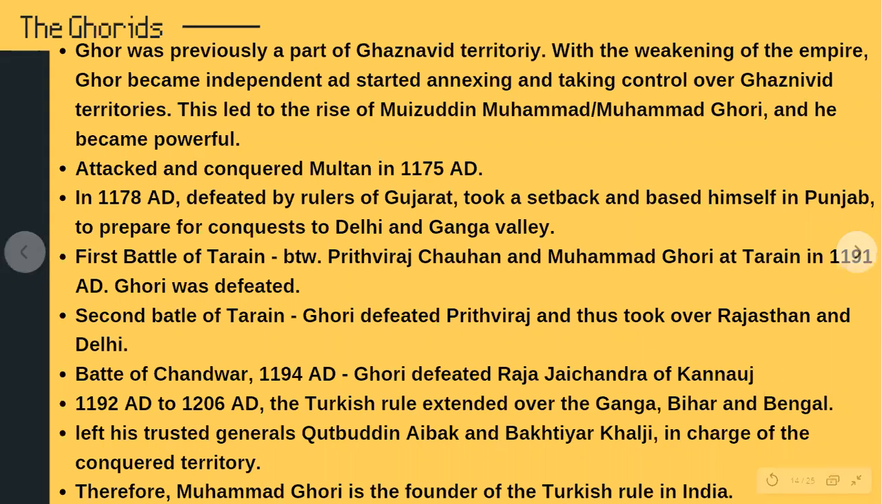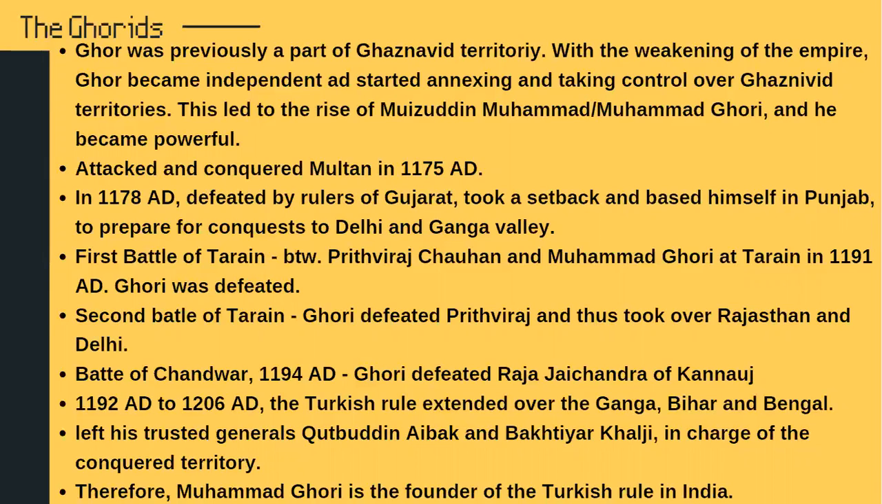Next, what we have is the Ghurids. Now, students, Ghor was initially a part of the Ghaznavid territory, right? He would pay homage. He was a vassal, in fact. Vassals would pay taxes to Mahmud of Ghazni, right? It was a part of the Ghaznavid territory.